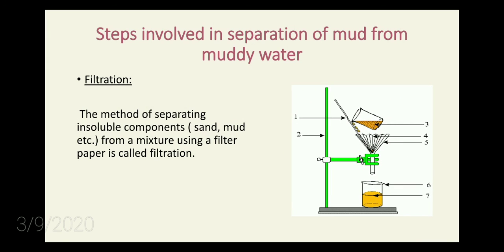Look at this. We allow the decant to flow through a filter paper, and this is filtering, and we get a pure liquid here. This is the filter paper in the funnel, and you are getting a pure liquid here.